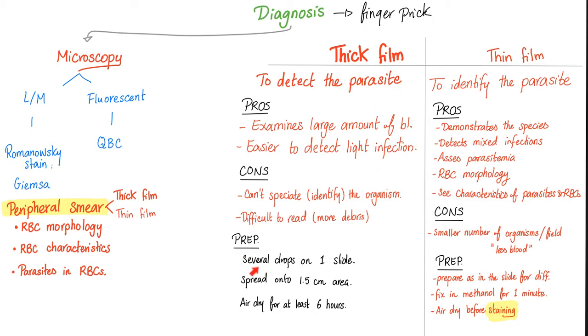How do you prepare it? Several drops of blood, put them on one slide, spread it onto 1.5 centimeter area. That's a big area, that's a thick film, and dry them for at least 6 hours.